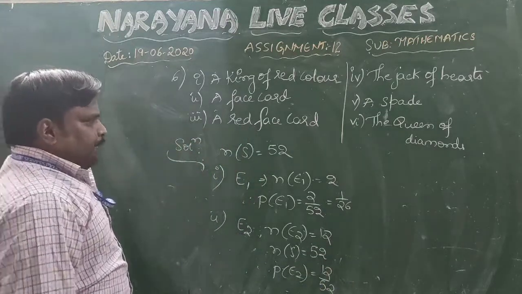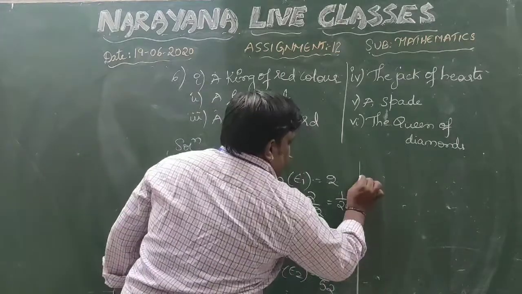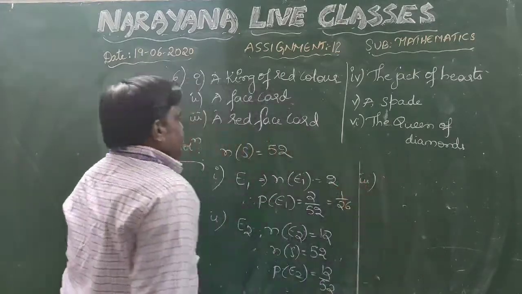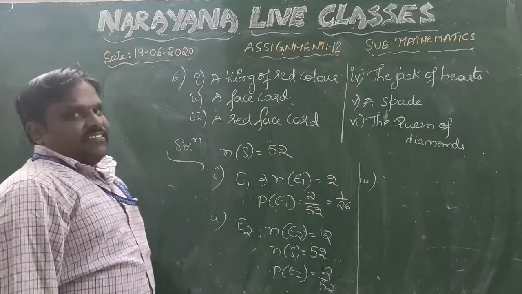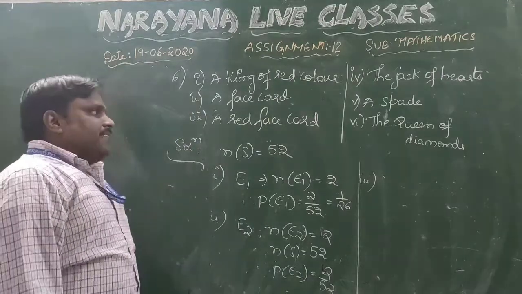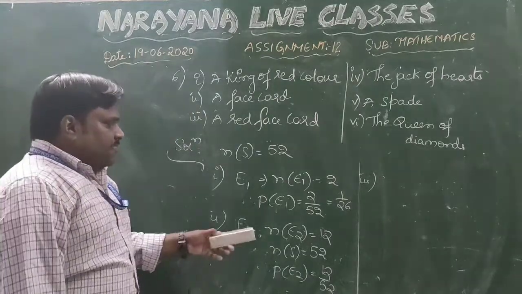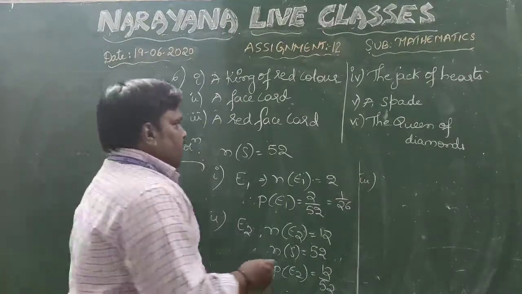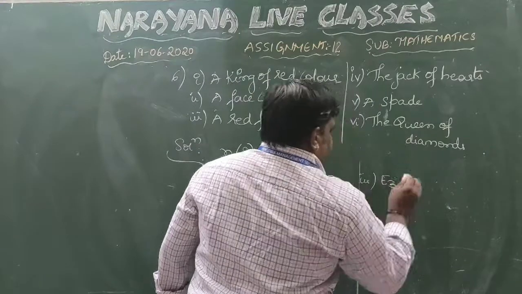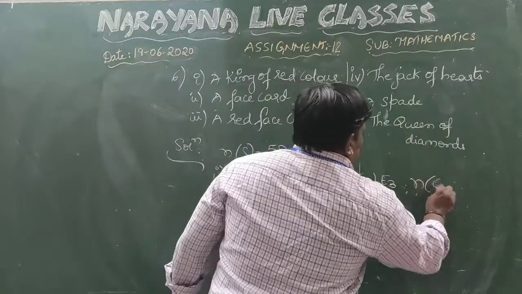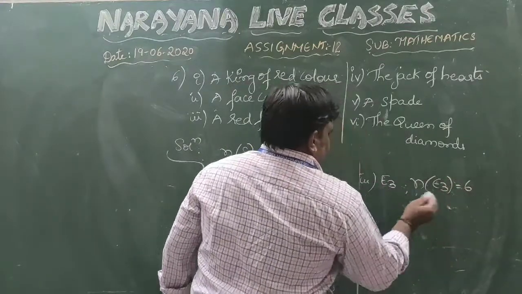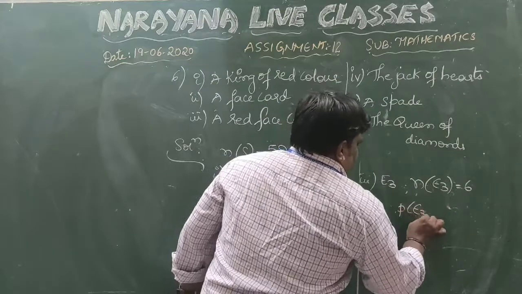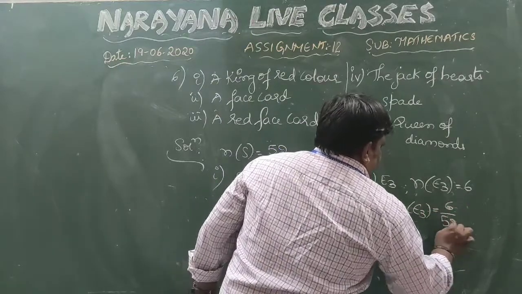Coming to question number 3. What is this question? It is a red face card. So how many red face cards will be there? Again, 12 face cards are there. Out of those, 6 will be black and 6 will be red. So if you take this as the event E3, then the favorable outcomes will be 6. Therefore, the probability of this one will be 6 by 52.